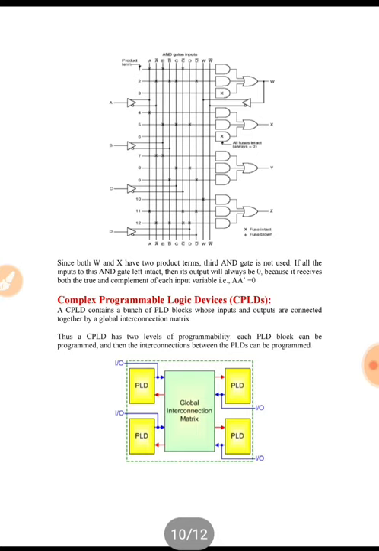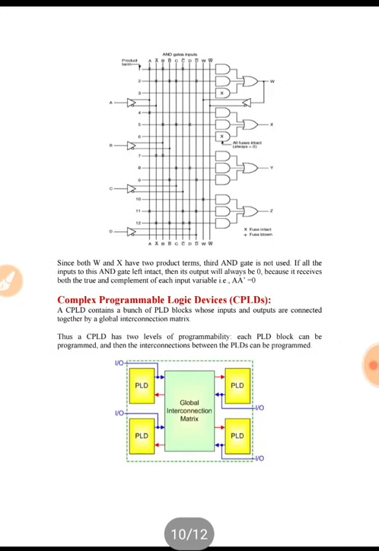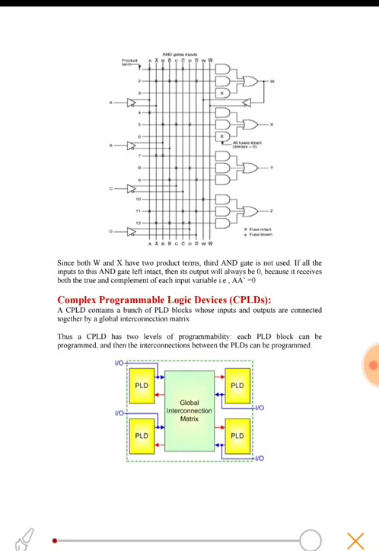How many product terms are there in x? We have only 2 product terms. So in x we are using only 2 AND gates, and all the fuses of the third AND gate have been blown because we don't want any interconnect over there.